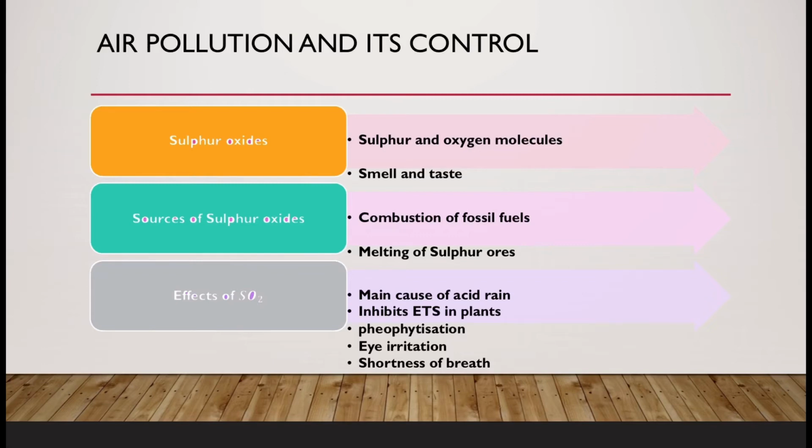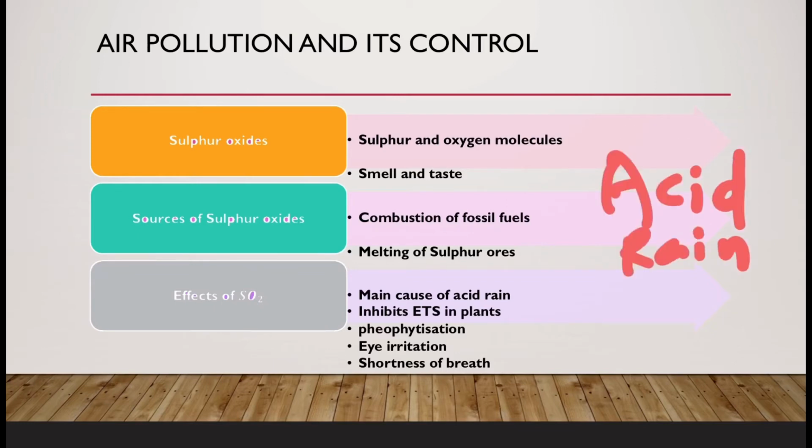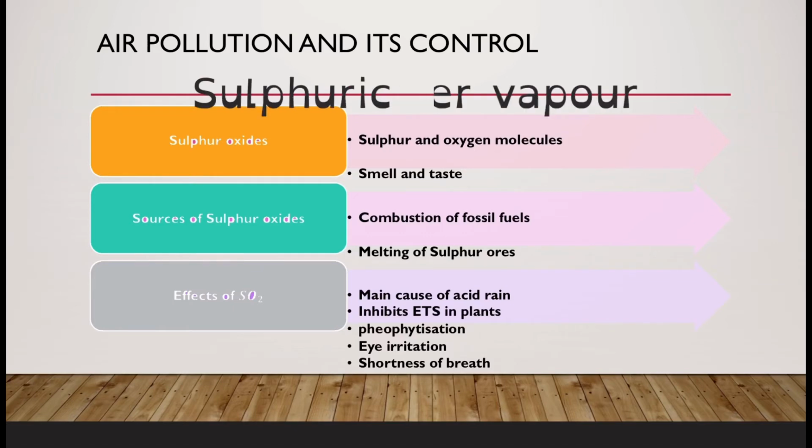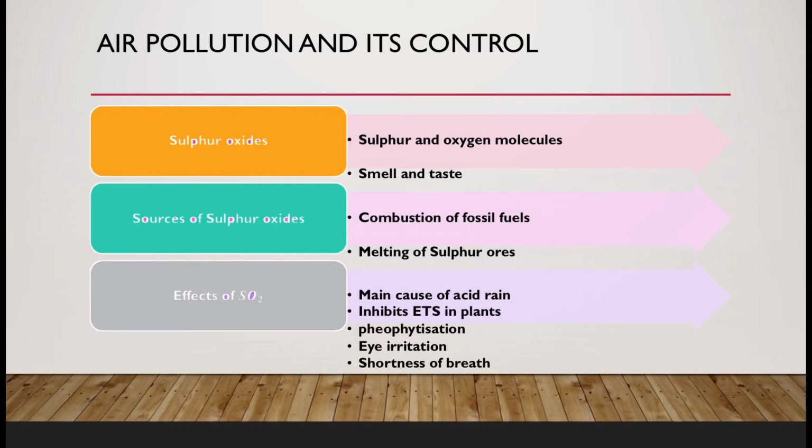Listen carefully. One of the major effects is formation of acid rain. Sulfur dioxide is a major air pollutant in the formation of acid rain. Do you want to know how it forms acid rain? Sulfur oxides react with water vapor present in air and form acids. These are components of acid rain. Painted surfaces get discolored due to acid rain. Not only that, it causes stone cancer, or you can say rock leprosy. It means peeling of marble, or damage to stone surface.